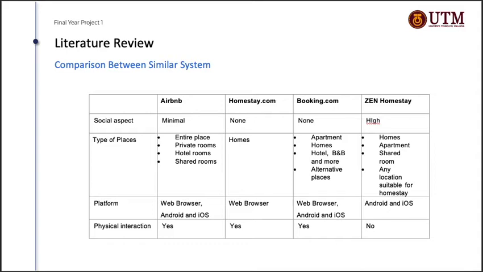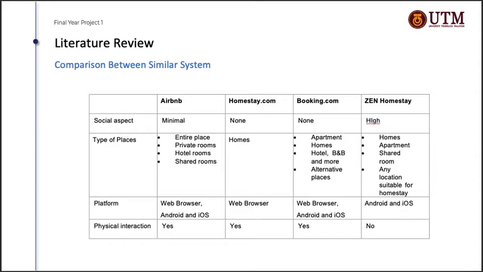The first aspect that I shall be comparing is the social aspect of all these systems, where Airbnb has minimal social aspect as it contains the process of chatting between the homestay host and guests, and also through comments. Homestay.com and Booking.com have zero social aspect. And for ZEN Homestay, it will have a high social aspect between homestay host and homestay guests.